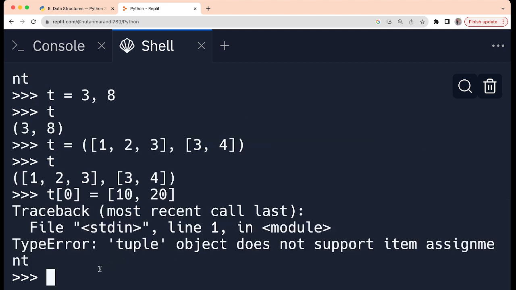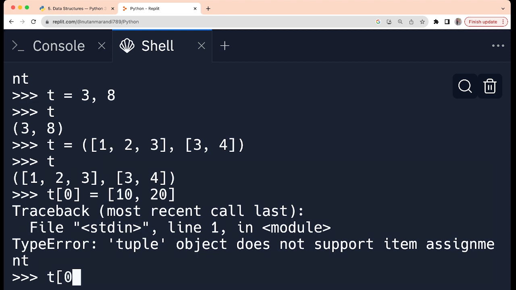But again, if I go to this list, this is one element of the tuple. Now this element is a mutable object because it is a list, so inside this element again I can change the items. In that case there is no issue.